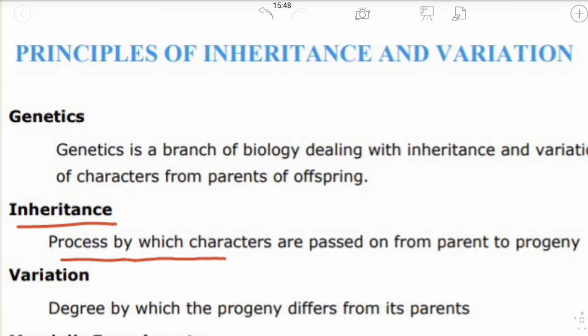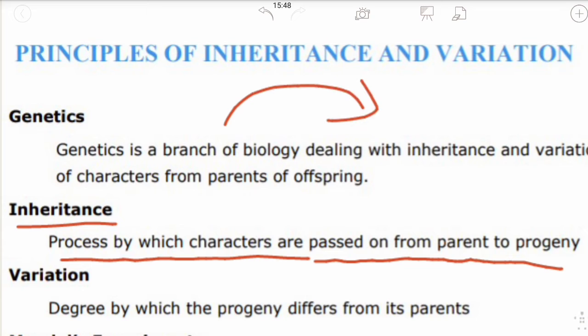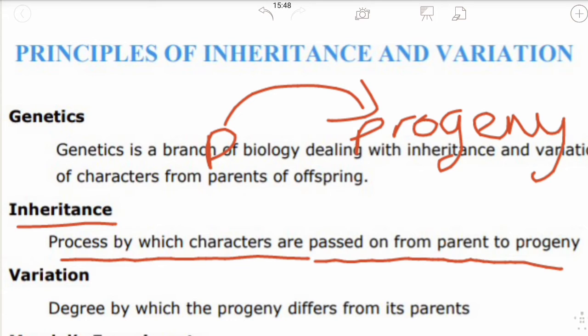Let us understand what inheritance is. The process by which characters are passed on from parent to progeny. This is the simple definition. Basically, it is the transmission of characters, the transfer of characters from parents to progeny or offspring. You can call the progeny offspring also. The transfer of characters from one generation to the next generation is called inheritance.